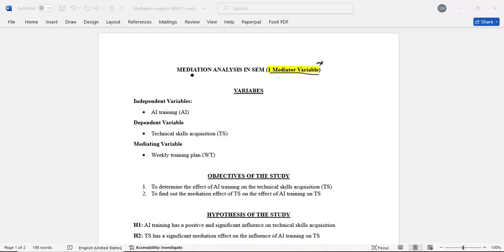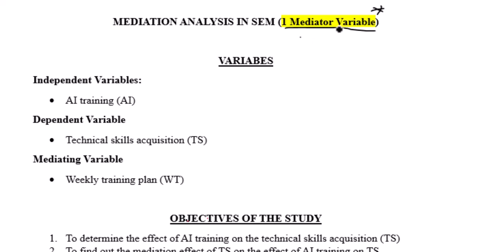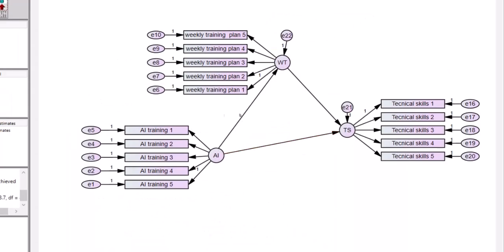Today we are going to learn about mediation analysis in structural equation model, and we are going to look at the mediation analysis using one mediator variable. We are going to look at how we carry out mediation analysis in SEM when we have one mediator, or one mediating variable. So this is our model. This is our independent variable, this is our dependent variable, and this one is our mediator variable.